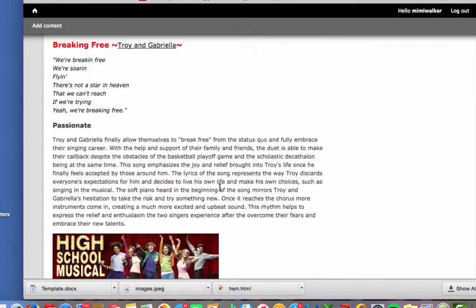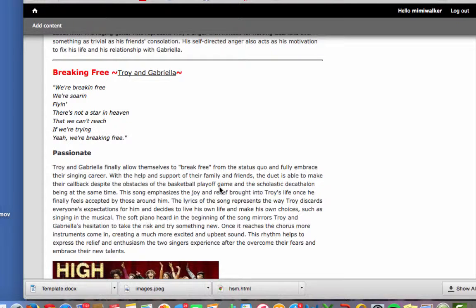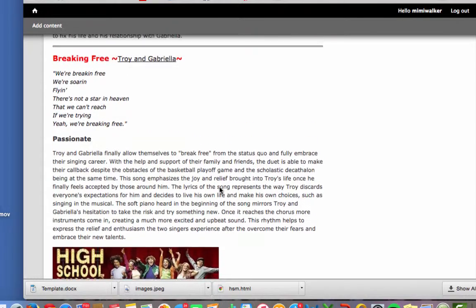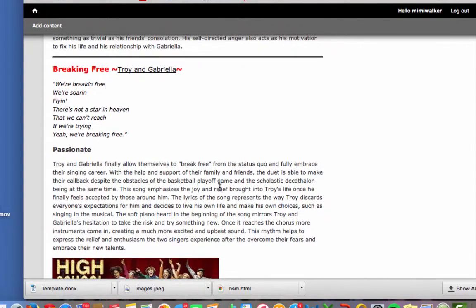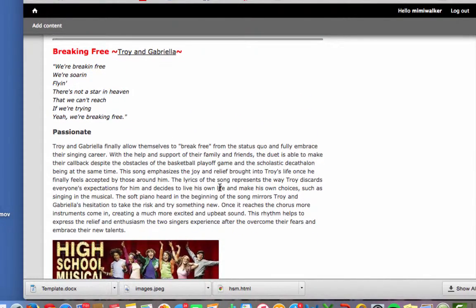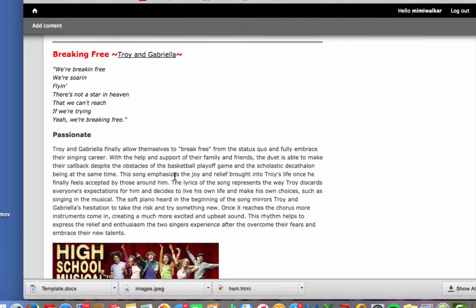desires. So yeah, the final song, Breaking Free, it's the song that Troy and Gabriella sing together in the movie. And it really is representative of the passion Troy has for the singing career.